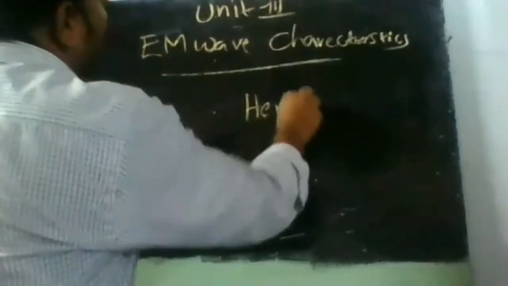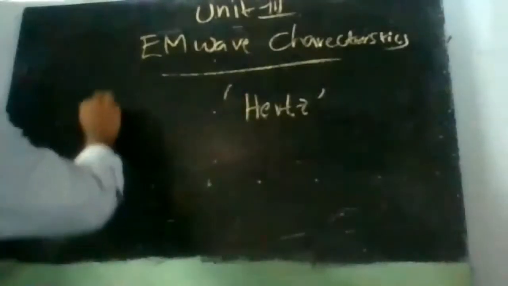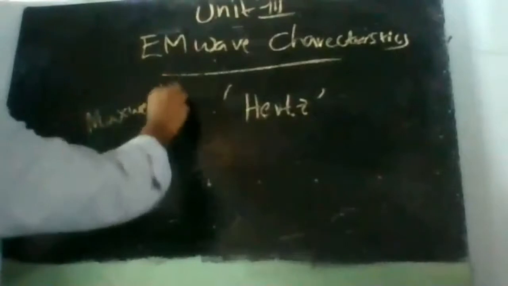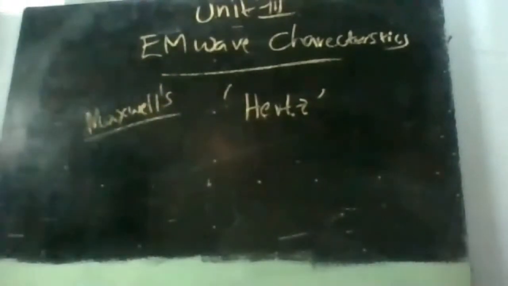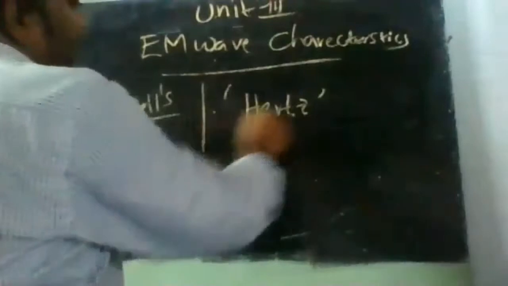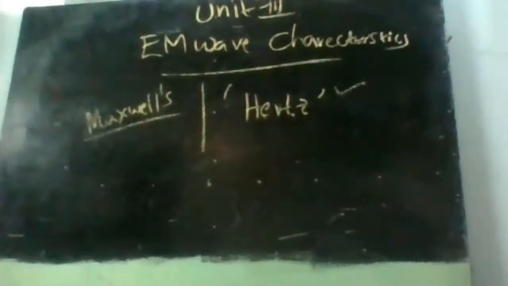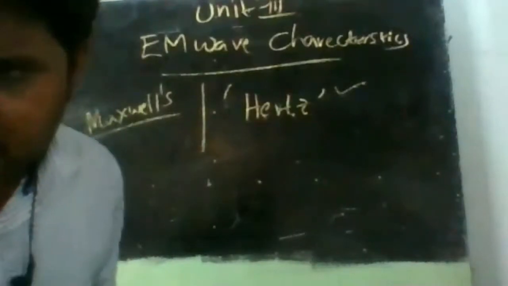Maxwell himself predicted that these electromagnetic time varying fields give rise to waves, but the actual concept of electromagnetic waves was first demonstrated by Hertz, right?